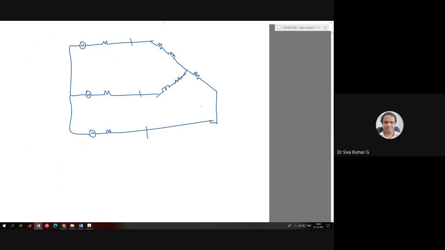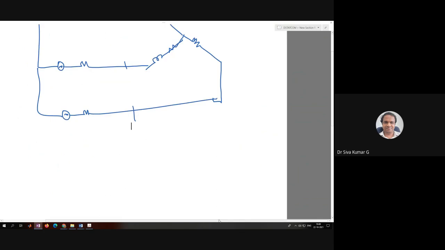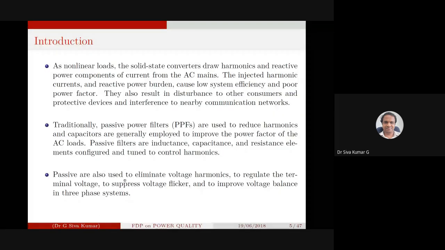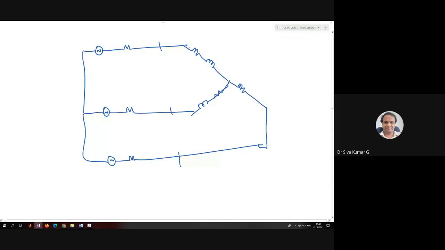I have given this problem to you for a minor examination. What exactly do the passive filters do to improve voltage imbalance in systems? You connect some kind of element, R or even a capacitive element. It may not be a capacitive element, maybe it can be used as an inductive element also. And here also maybe a kind of combination, maybe more inductive or more capacitive.